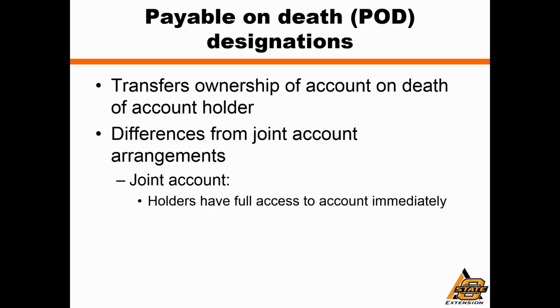So anyone listed on a joint account has full access to the entire amount of that account immediately. It doesn't wait until we die. They are very presently a co-owner of that account, and that has consequences for us. For example, that account is available not only to them, meaning that they could withdraw all the funds and use them however they saw fit, but also their creditors would have access to that account as though it were entirely that of the joint account holder. So many people have good intentions in establishing a joint account arrangement, but there can be some unintended consequences, and it's just important to note that that joint account holder now is basically equal with us in terms of account ownership even before we die.